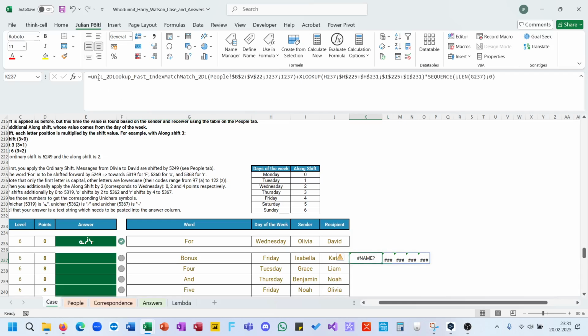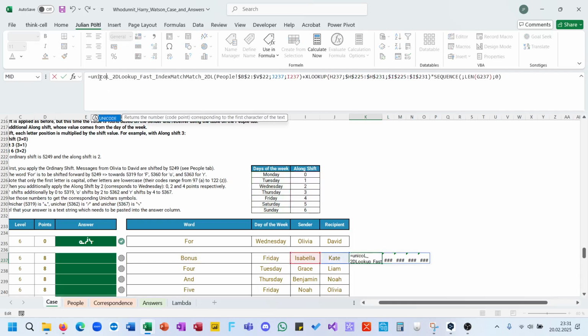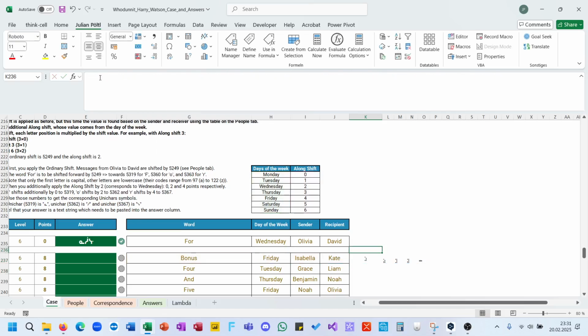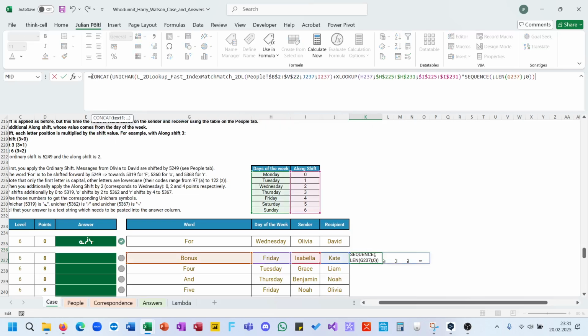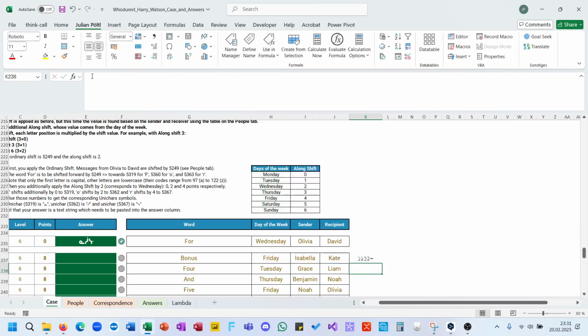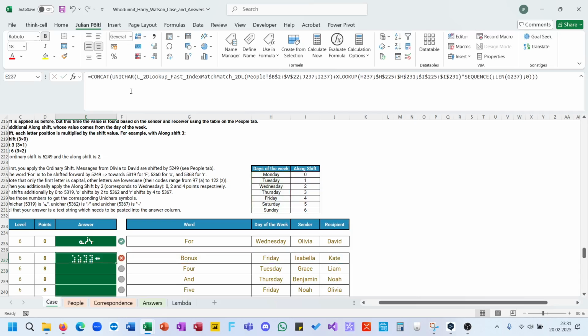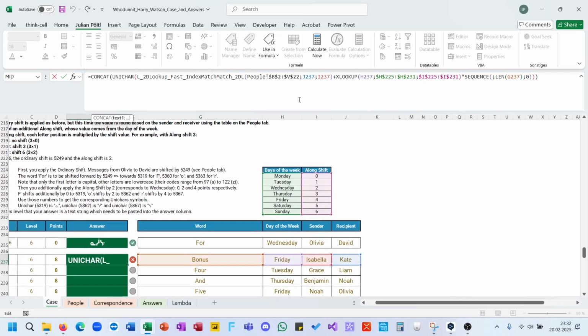But here, Unicode, char, sorry, unichar and concat will also do it in this case. Let's hope that it's alright. Yes. Okay. I look up for Isabel and Kathy. Do an XLOOKUP for Friday starting from 0.